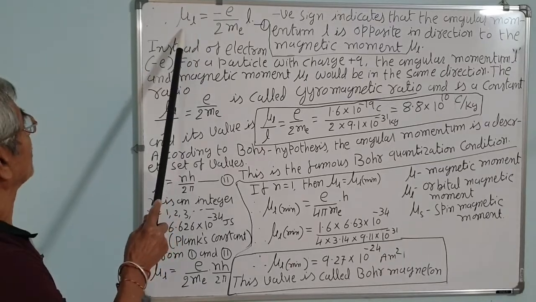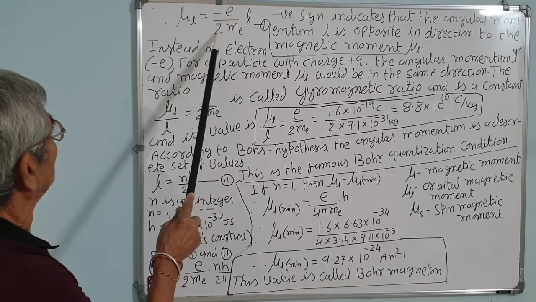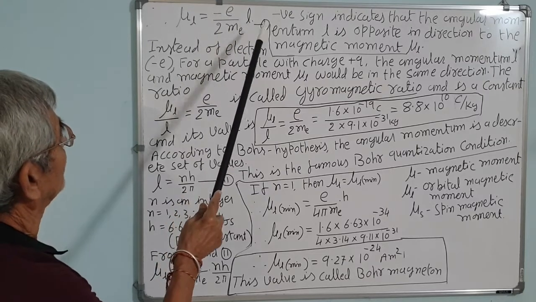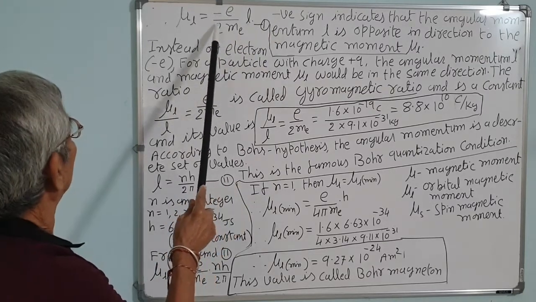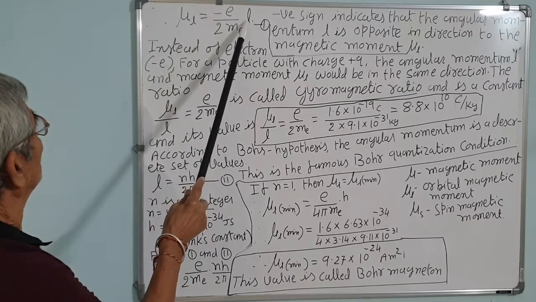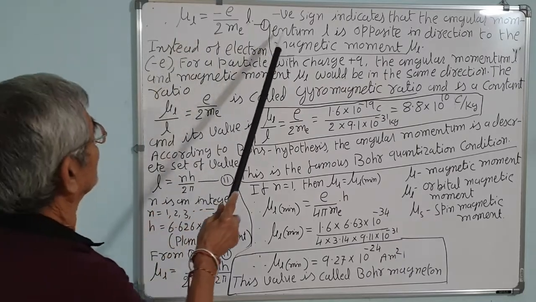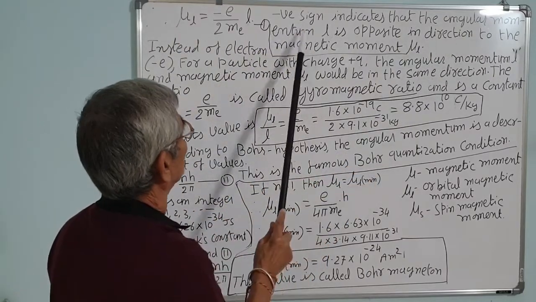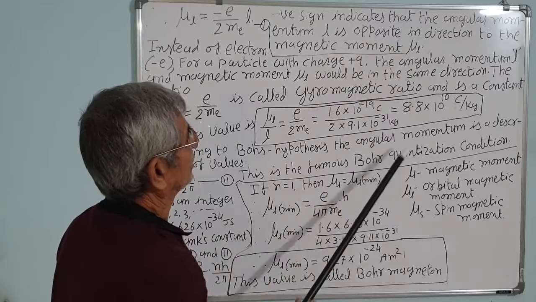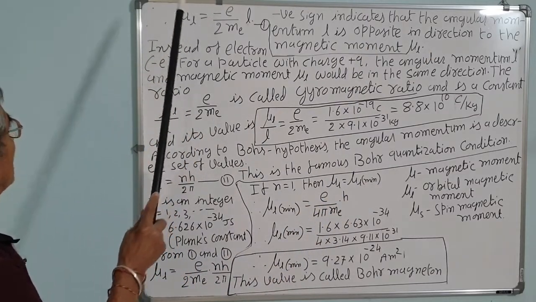Therefore, mu L, for the angular momentum of an electron, is equal to, now with the charge of an electron being minus e, minus e upon 2 me into L. And now we are introducing this: it shows that the angular momentum and the magnetic moment are in the opposite direction. So the angular momentum L is opposite in direction to the magnetic moment mu L. If one is plus, the other is minus.